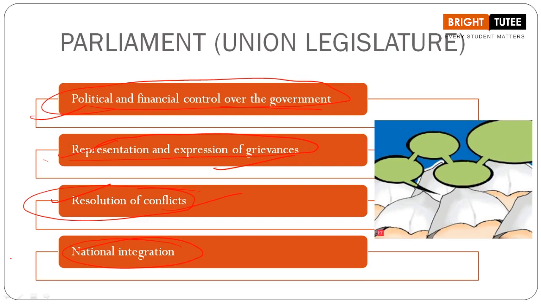So people here in our country belonging to diverse backgrounds are living together, they are living peacefully. Parliament also has the responsibility to see that each and every, let's say we are talking about the administration, we are talking about the law and order, they are working to keep this peace, to avoid chaos in our country, to keep the national integration, to keep people together, to bring them together.